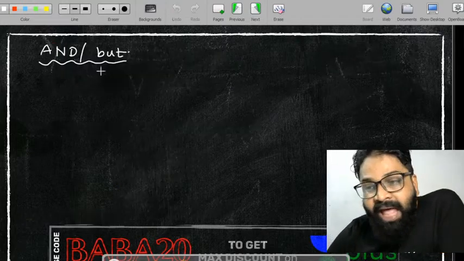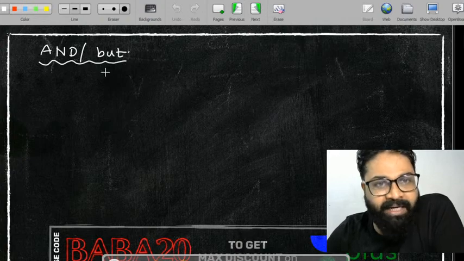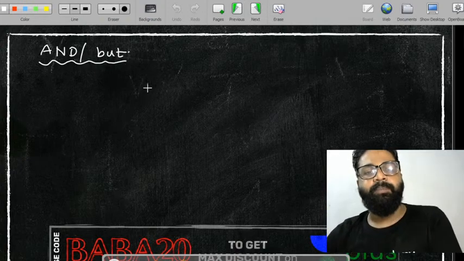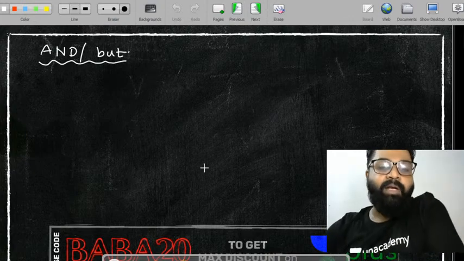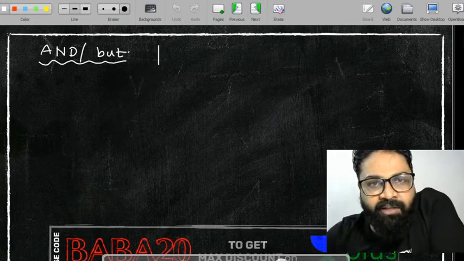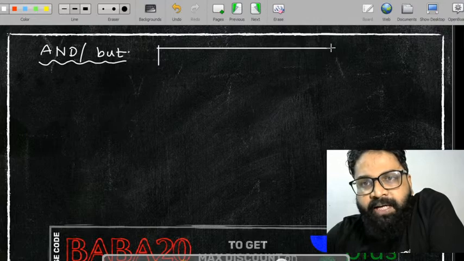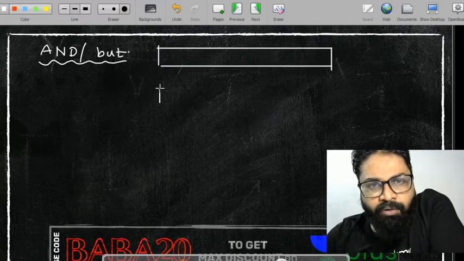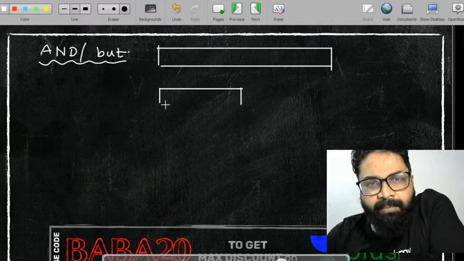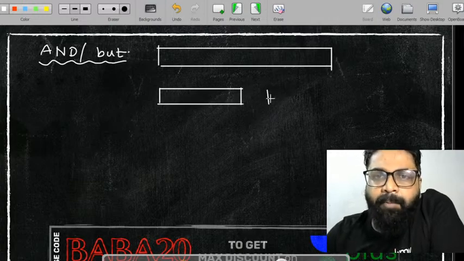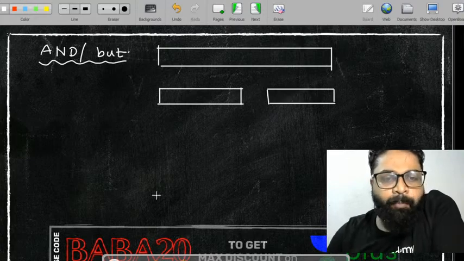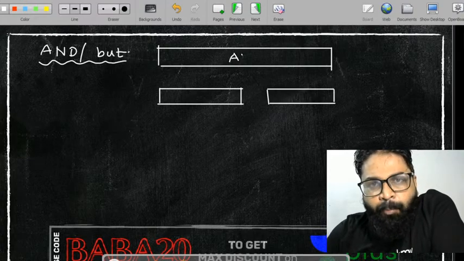We are talking about the and condition. We are talking about the but condition. Let me tell you. Let's try to talk about the and condition. So, for example, suppose you have one particular compound statement. Now, what will happen if you break it? जब आप इसको break करते हो, तो आप कहाँ पे break करते हो? आप इसको breakable points पे break करते हो. तो वो breakable points कहाँ पे आता है? वो breakable points ये होता है.